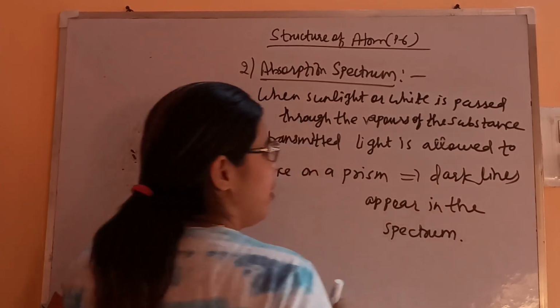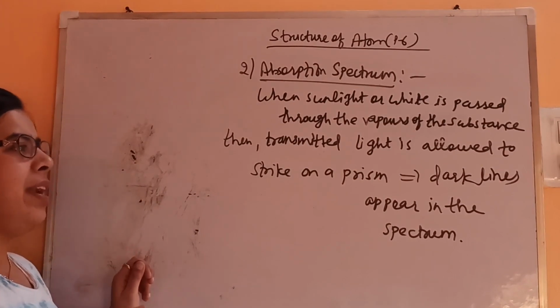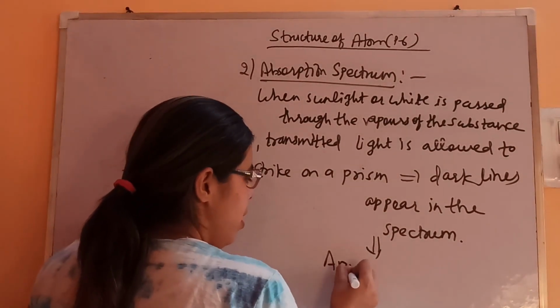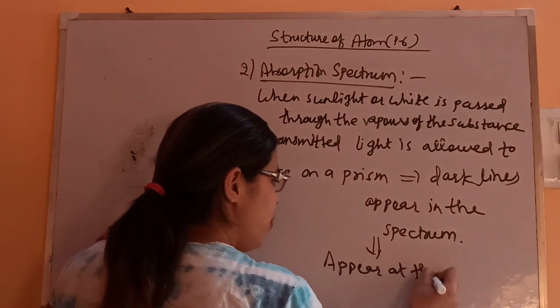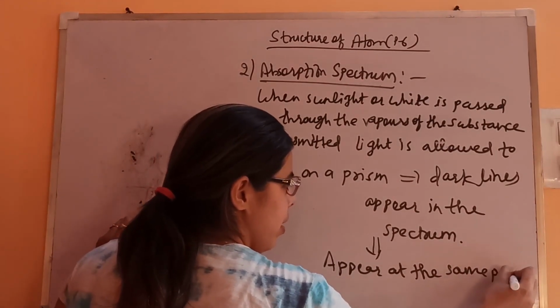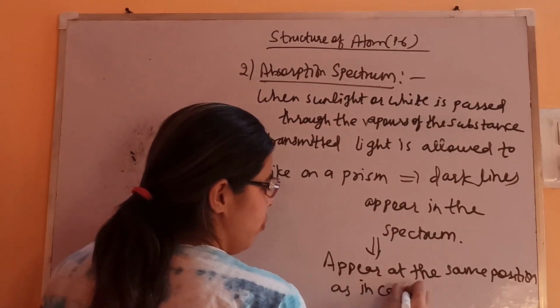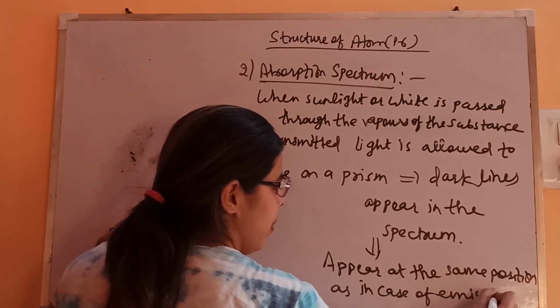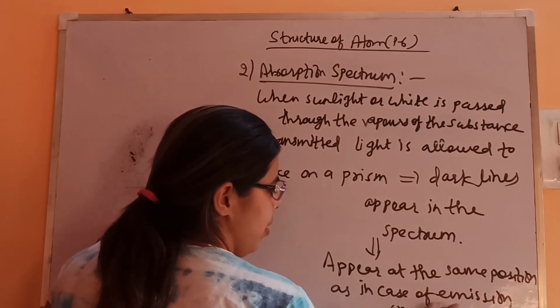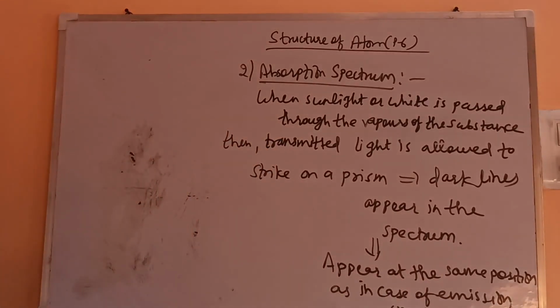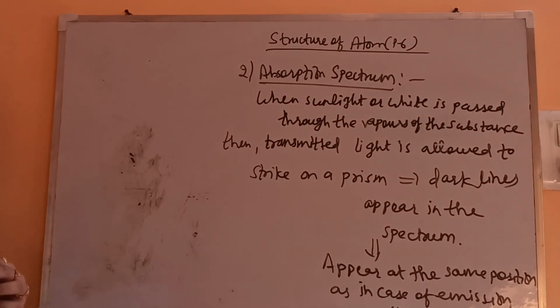Like in emission spectra, colored lines were there. So here, instead of colored lines, dark lines will be there, and these dark lines will appear at the same position as in case of emission spectra. That's why this is the absorbed one. Why absorbed one? Because the dark lines indicate that the radiations corresponding to them were absorbed by the substance.